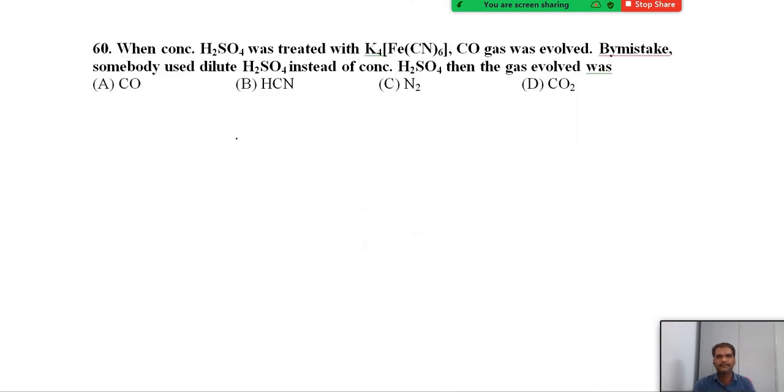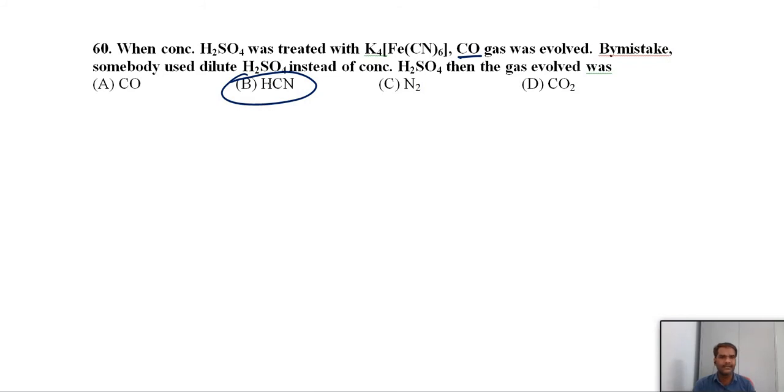Next, when concentrated sulfuric acid is treated with potassium ferrocyanide, carbon monoxide gas is evolved. By mistake, somebody used dilute H2SO4 instead of concentrated H2SO4. Then what is the gas evolved? This is a chemical reaction. In both reactions, if you use concentrated sulfuric acid, you will get carbon monoxide, but if you use dilute, you will get HCl, hydrogen cyanide is the product.